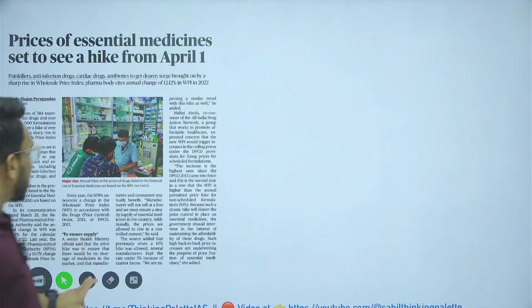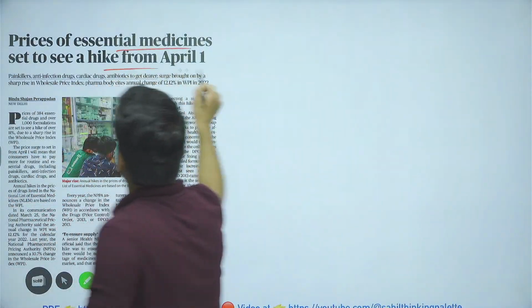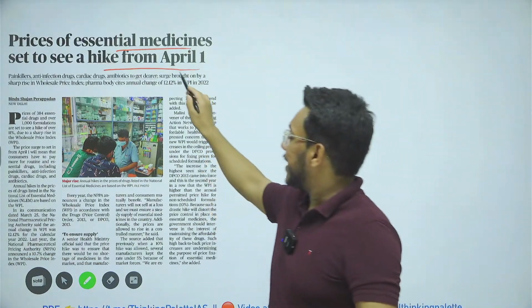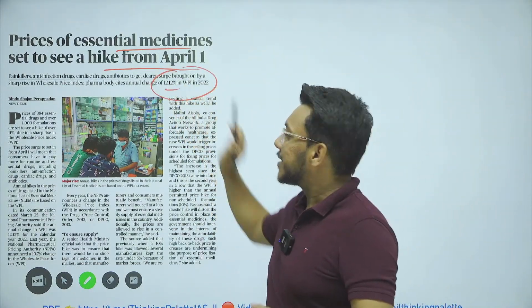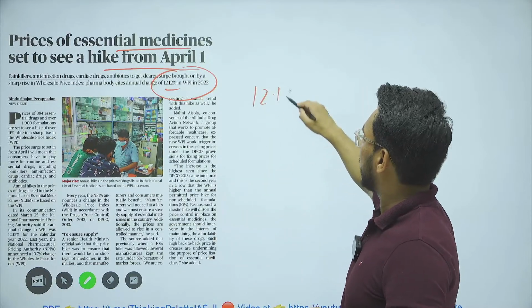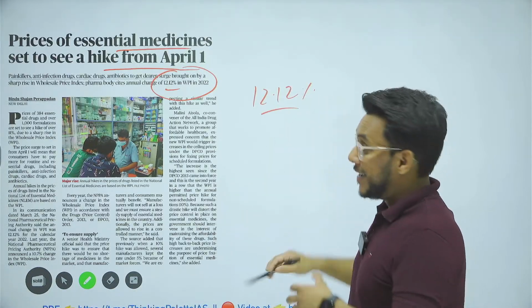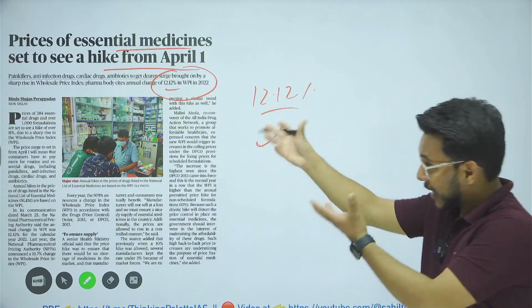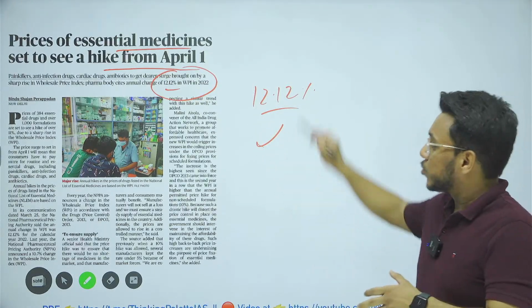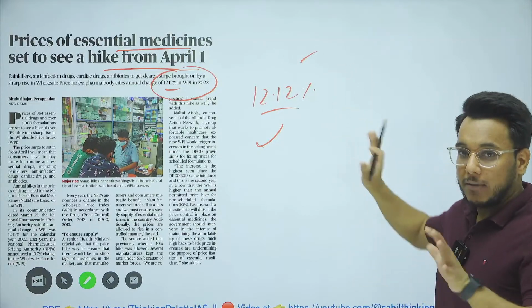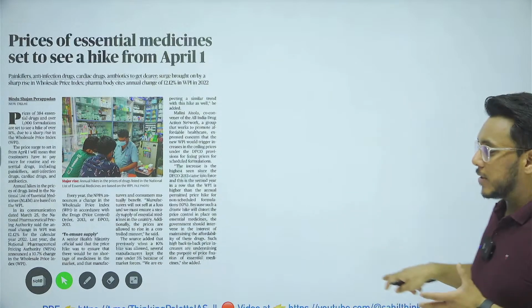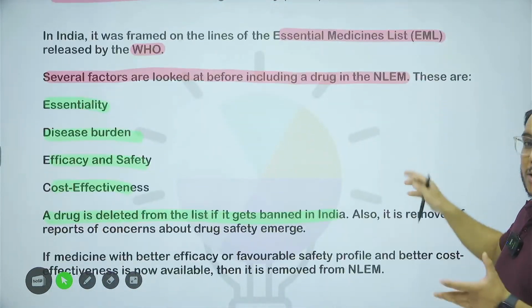The prices of the essential medicines will be hiked from April 1. Basically, the pharmaceutical bodies have said that the WPI, wholesale price index, is around 12.12%. So inflation is high, at around 12% according to the pharmaceutical bodies. So they said that prices are to be revised and it will now be done from April 1. So this is all about this particular topic, guys. I hope that you have understood it.